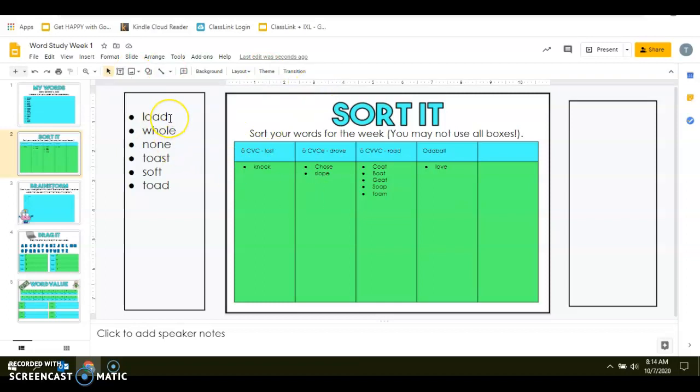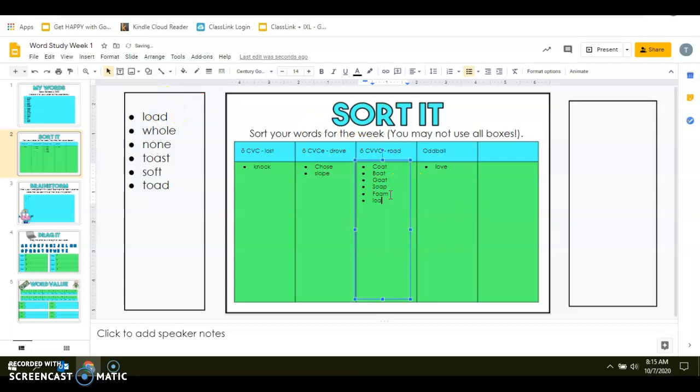Our next word is load. L-O-A-D. Do I hear a short O or a long O? Load. I hear a long O because I can hear that O in it, not that ah. So we're second or third group, and then I have L-O-A-D. L is a consonant, O is a vowel, A is a vowel, and D is a consonant. Because of this, we are in our third group, L-O-A-D.